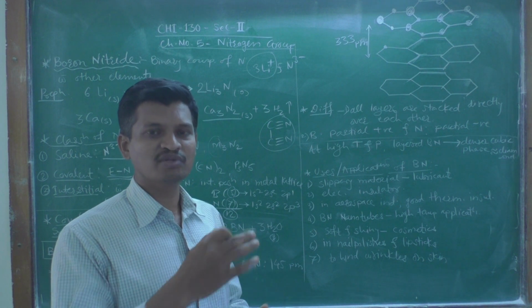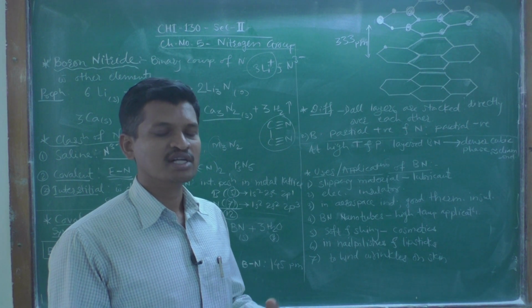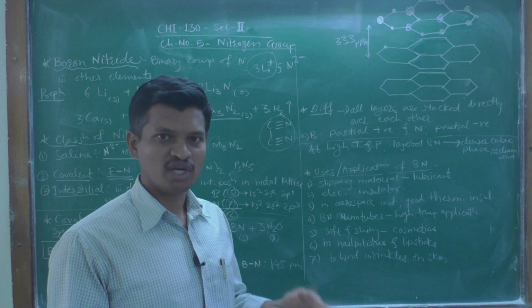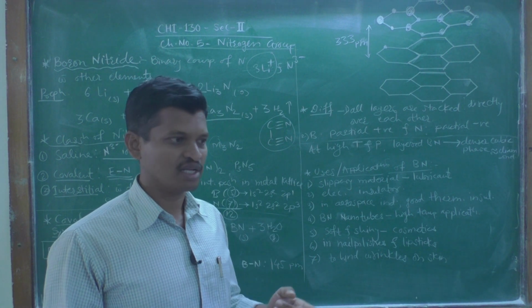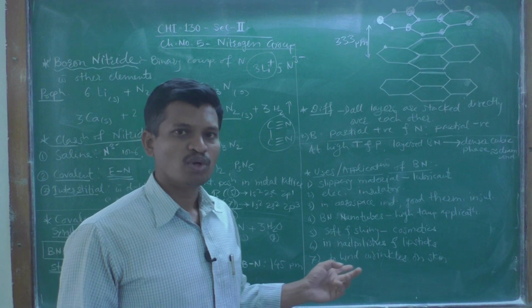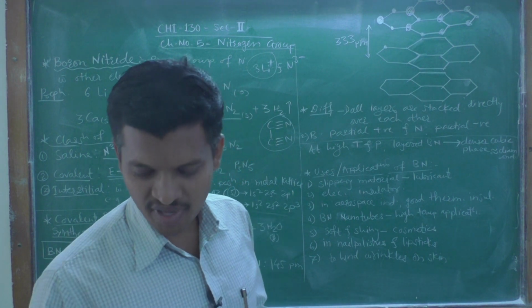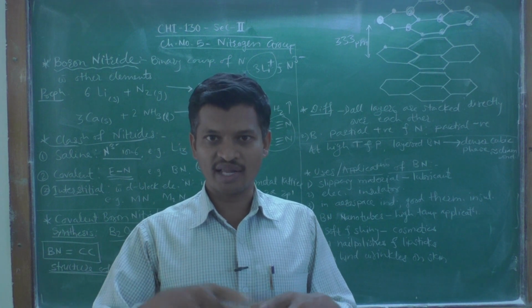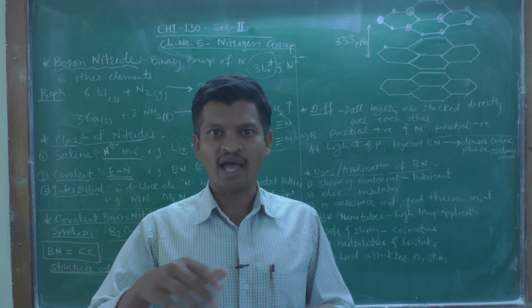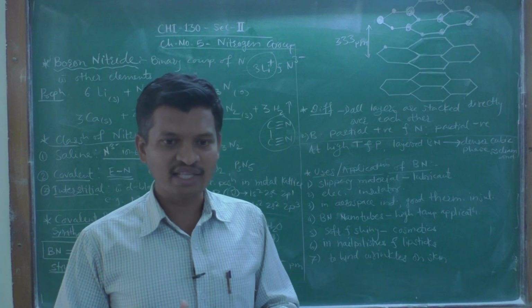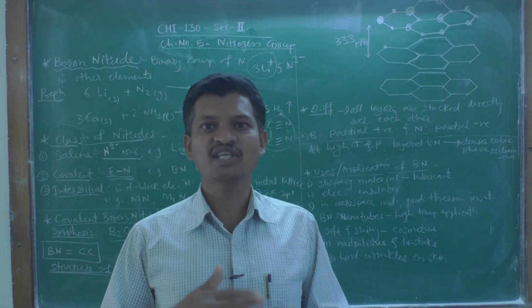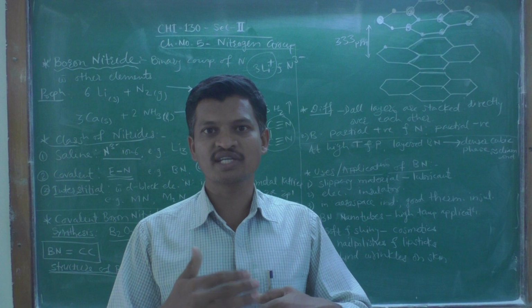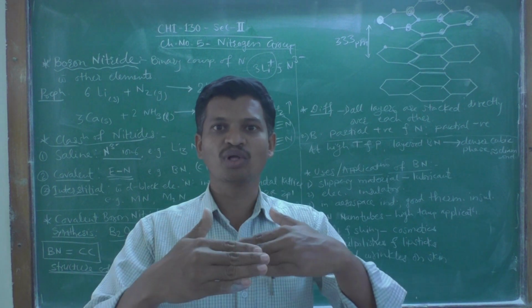Graphite is solid, and boron nitride is also solid. Graphite has carbon atoms arranged in hexagonal rings, and these hexagonal rings are stacked one over the other.